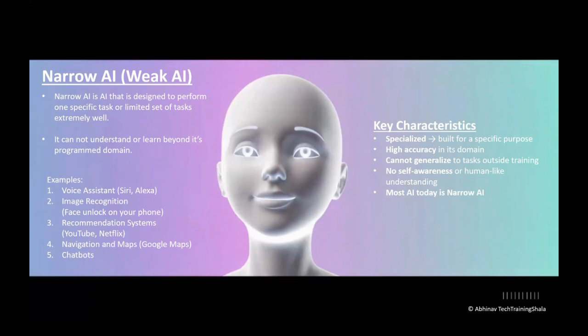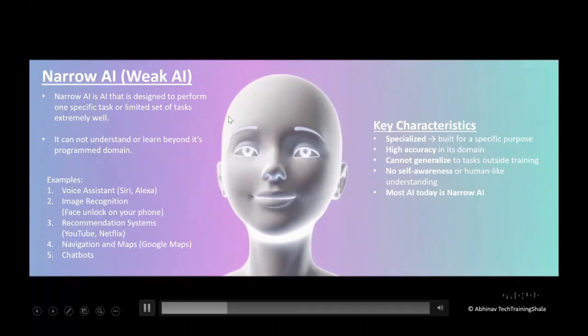Now talking about narrow AI or weak AI. Narrow AI is AI that is designed to perform one specific task or a limited set of tasks extremely well. It cannot understand or learn beyond its programmed domain. So whatever you have programmed the AI system for, it can understand and learn within that particular boundary or domain itself. It will not go beyond that.